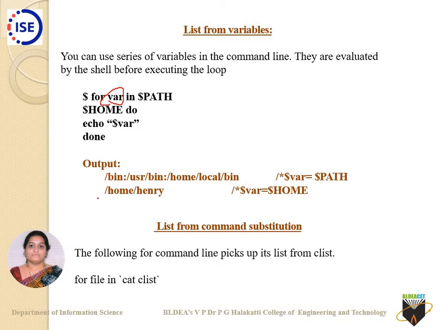Here you can see the output. For my first example, $PATH had this particular content, which says that $var is equal to $PATH. Whatever path was having, everything is replaced as output now. The second time $var took the value, or rather the content, from $HOME.